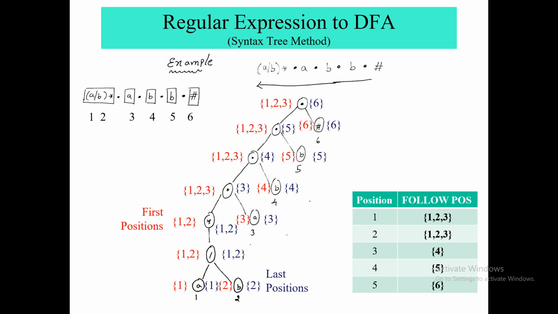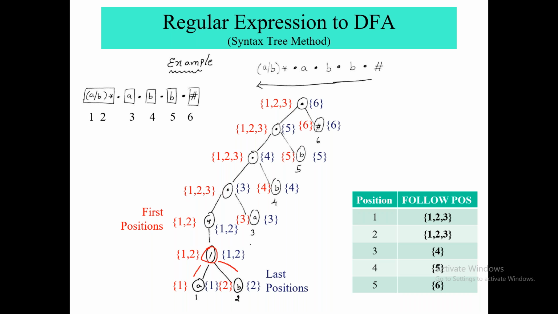Okay. So now consider 1, 2, 3, 4, 5, 6 as it is. We are keeping it here, of A, B, a hash. Now just consider this OR. If you want to find the first position of this OR, how will you check the first position? You have to check the position of its child nodes, right? What are the child nodes? 1 and 2. They are the children of this OR node.